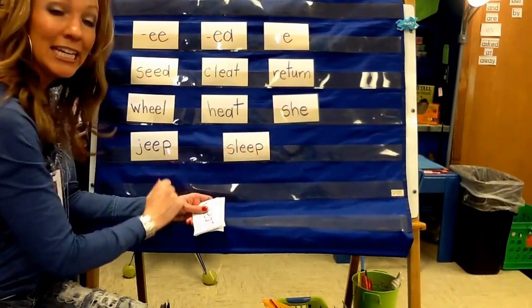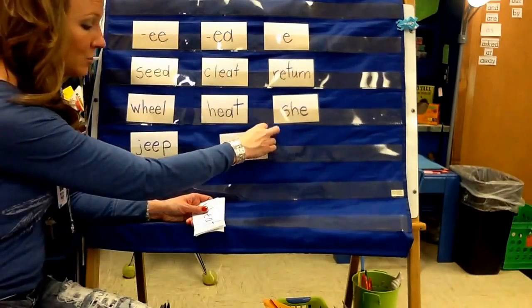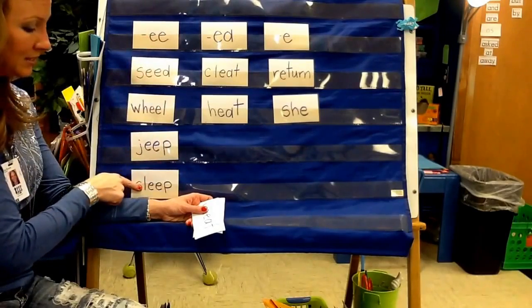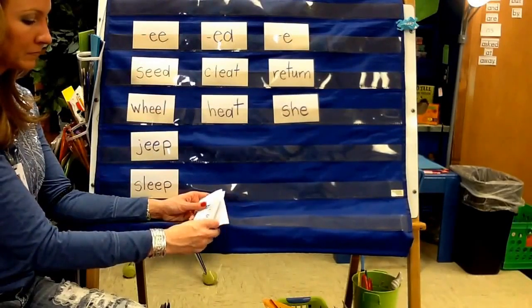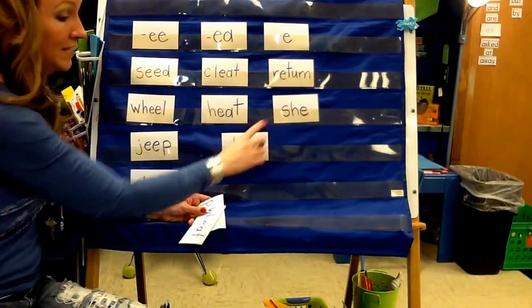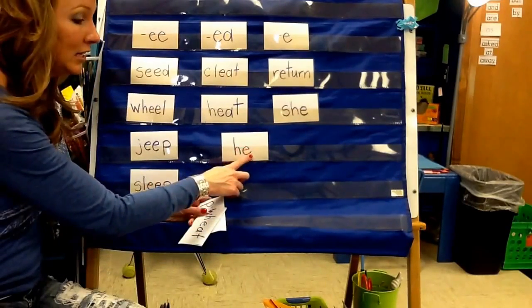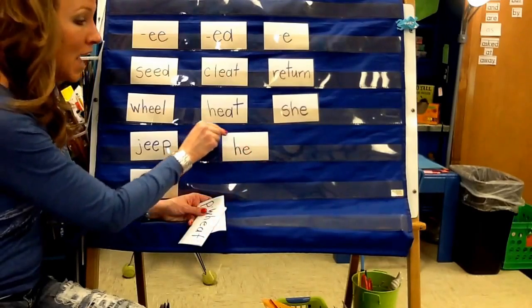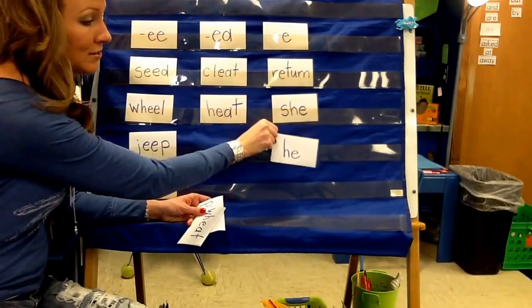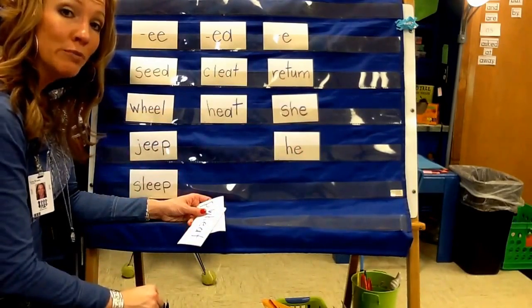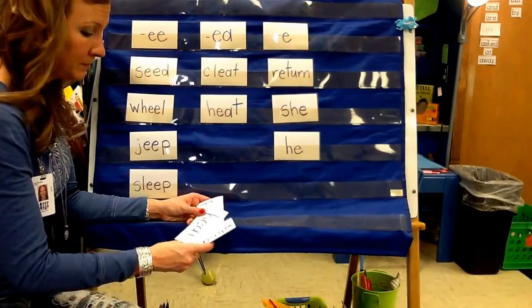I see that EE is making the E sound in this word, so I'm going to sort it under EE. This next word you might know from our word wall also. He. I'm going to sort it under just E because E by itself can also make the E sound.